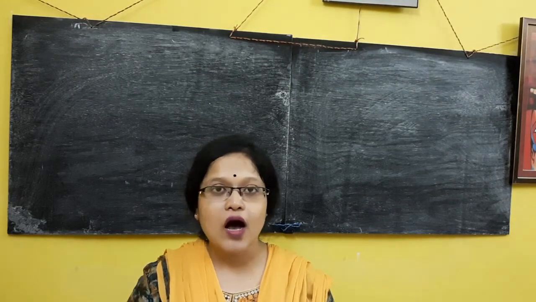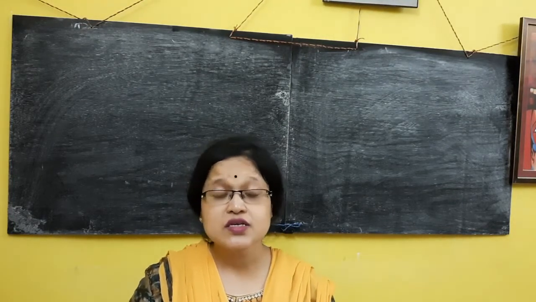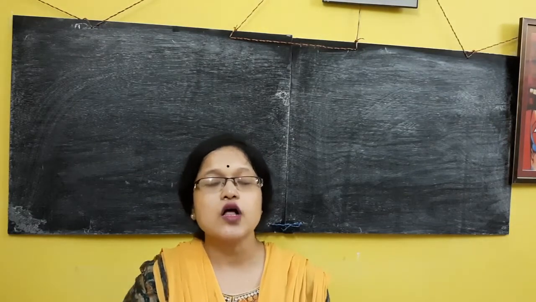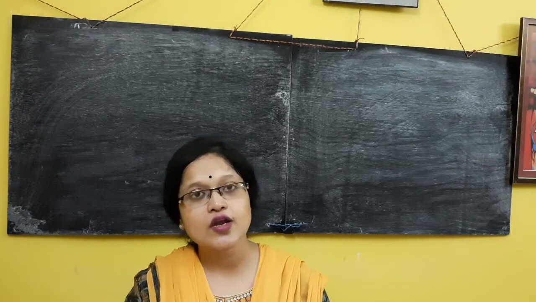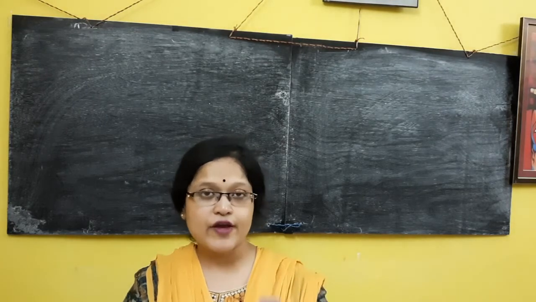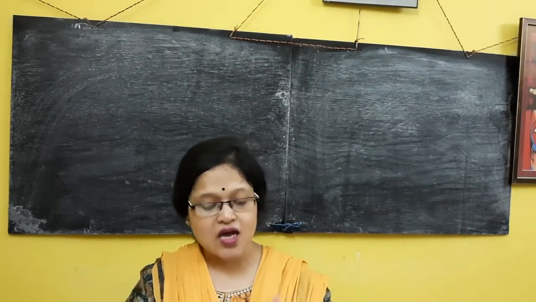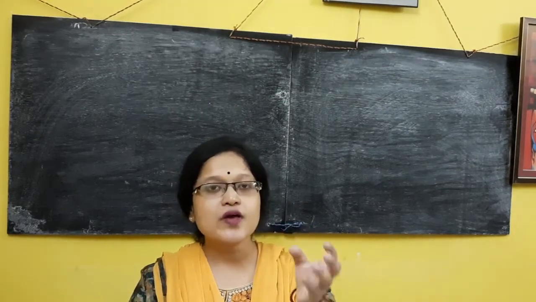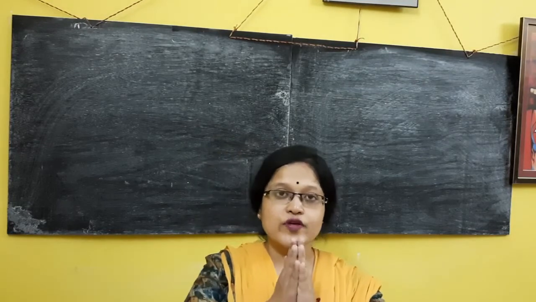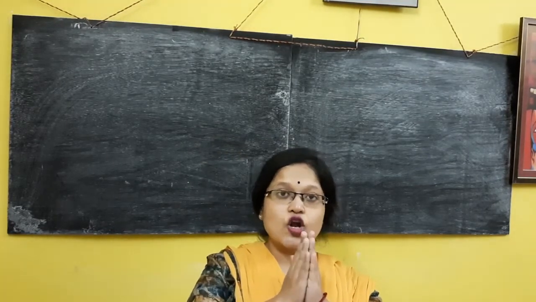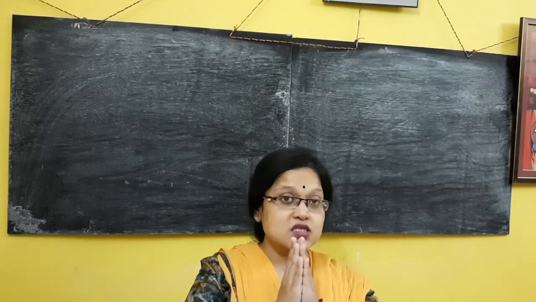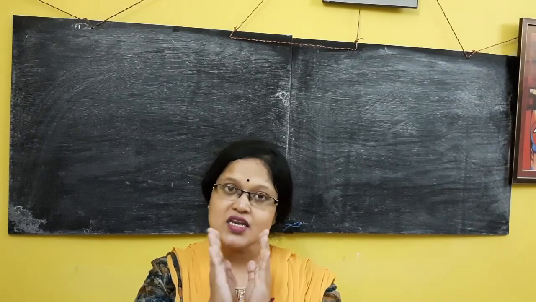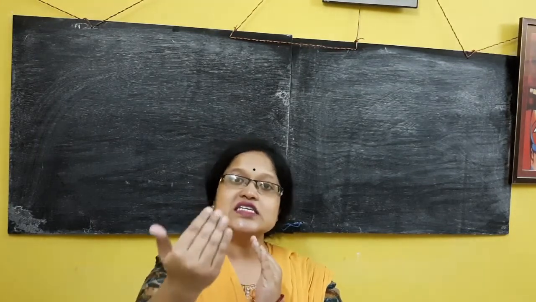Next question is: what is hypermetropia and myopia? For some reasons our eye suffers, for some people, from two kinds of eye defect. One is myopia, another is hypermetropia. What is hypermetropia? Hypermetropia is that defect in which we can't see near objects, but we can see distant objects.